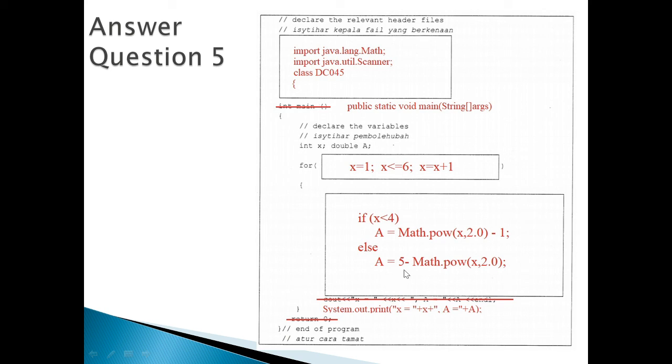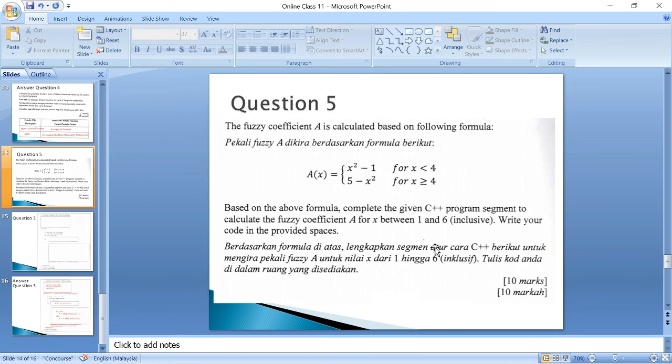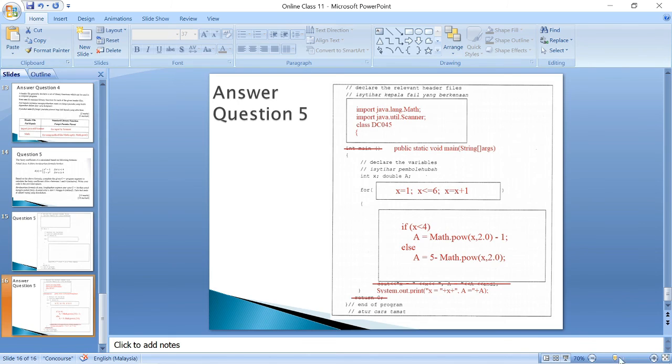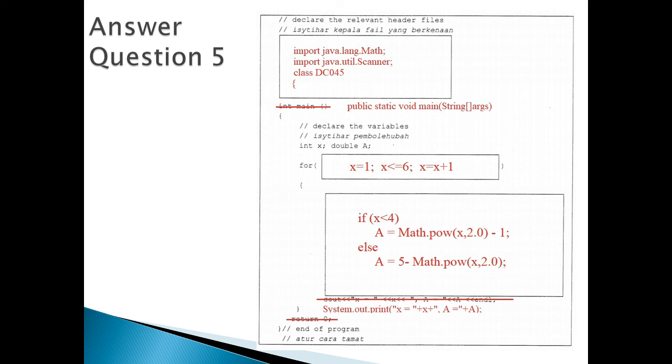And then else A equals 5 minus Math.pow(x, 2.0). Use the second formula. And then the last one, we just print out as stated. I changed the print out to Java also. So that is the answer for question number 5.